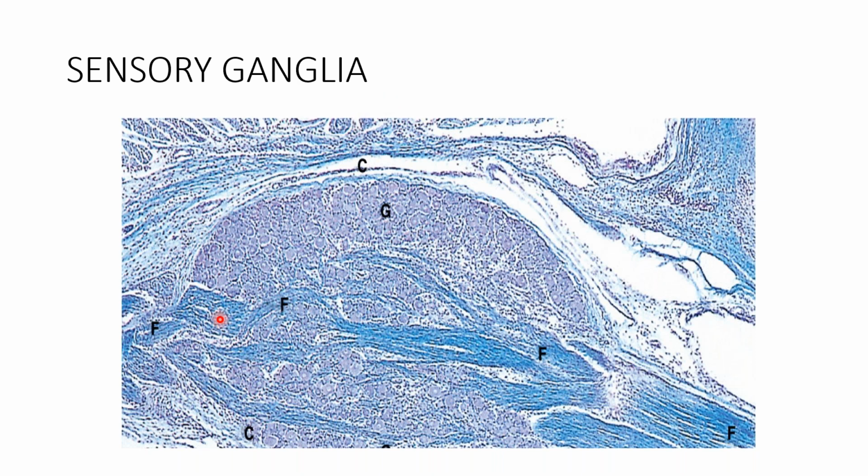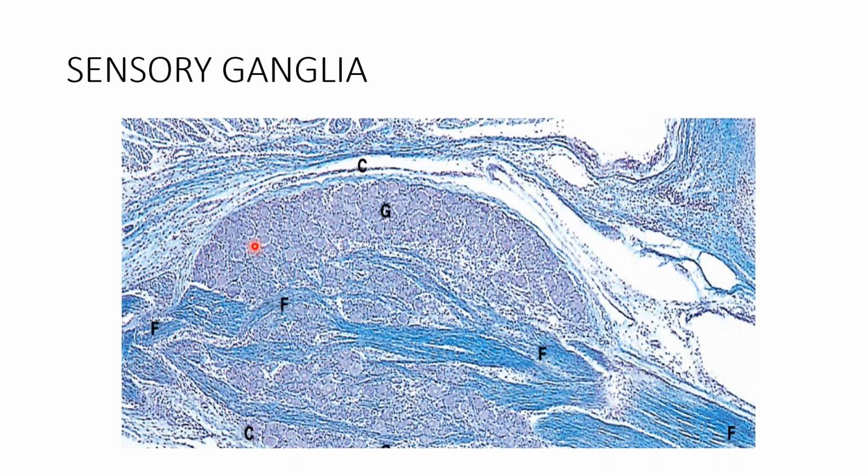You can see this is a collection of neurons, which is in groups, and they are surrounded by a capsule, which is made up of satellite cells, which are again the connective tissue cells of the peripheral nervous system. There were two types of cells of the peripheral nervous system.